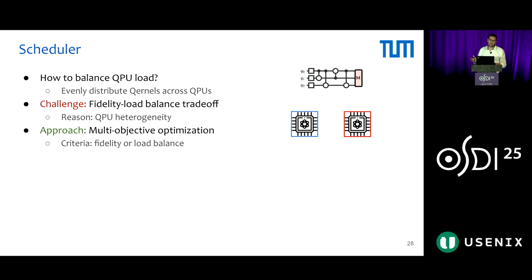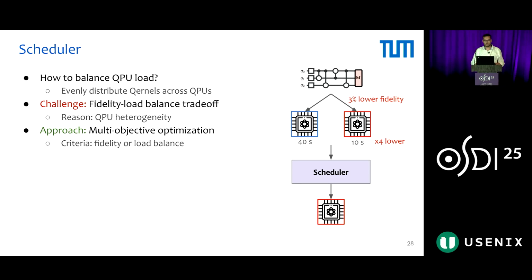On the right-hand side, let's say that we have this circuit that we can execute on the blue or the red QPU. Also, let's say, for the sake of this example, that on the red QPU, we have 3% lower fidelity, but 4 times lower waiting times. These seconds are the queue of the QPU. Our scheduler can make the conscious decision of scheduling the kernel on the red QPU, sacrificing 3% fidelity for 4 times lower waiting times.